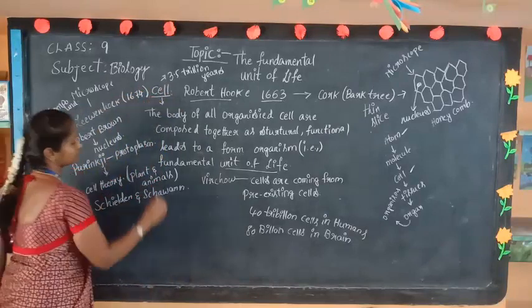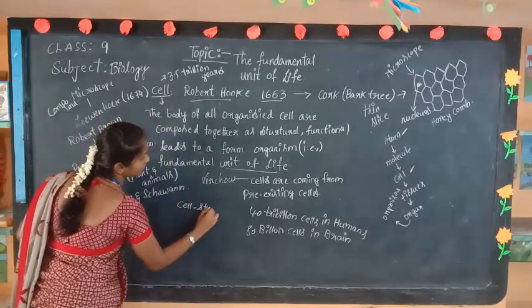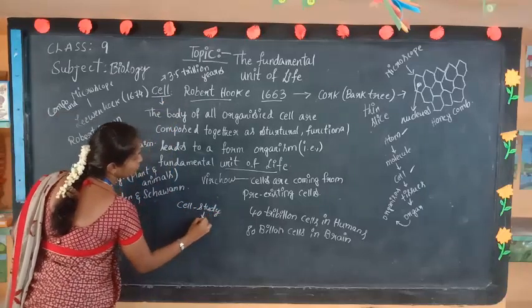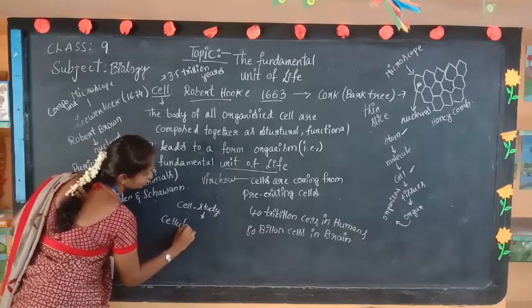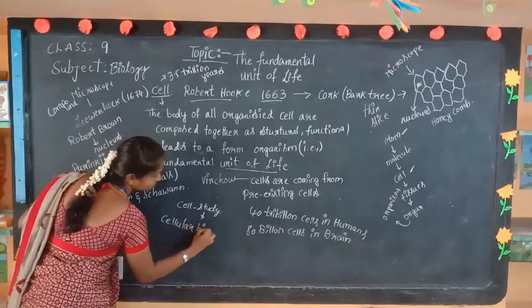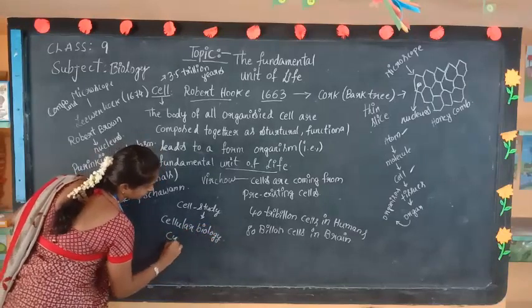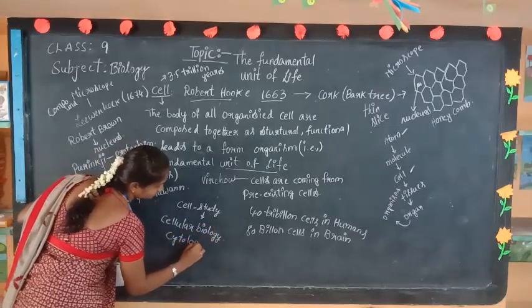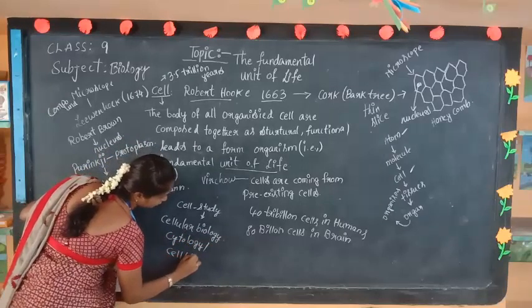The study of the cell is known as cellular biology, cytology, or cell biology.